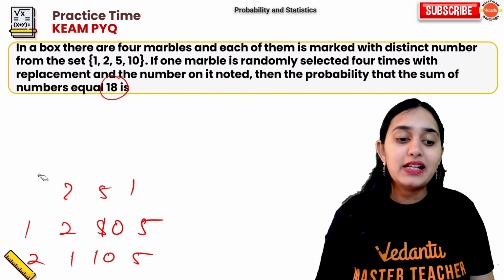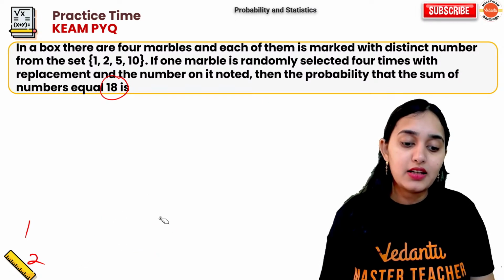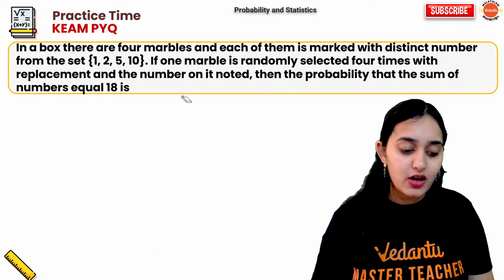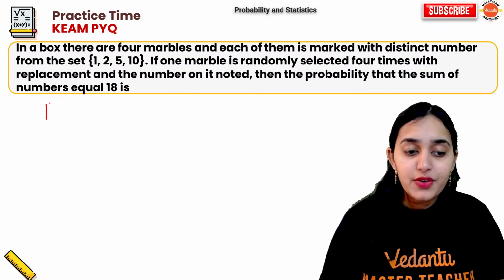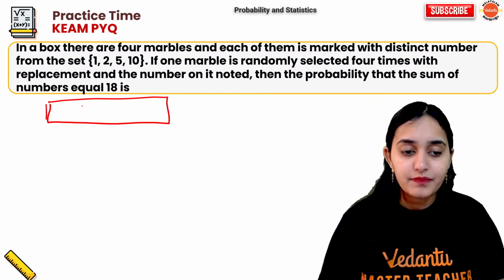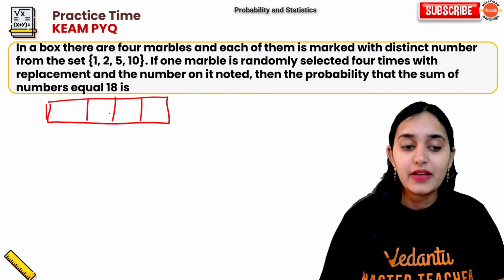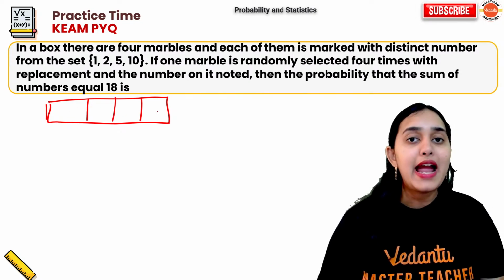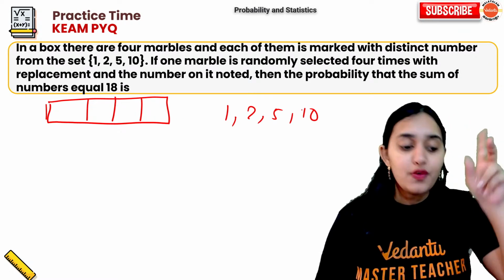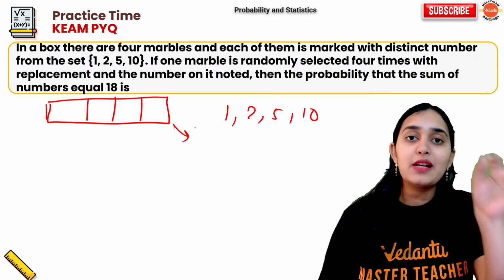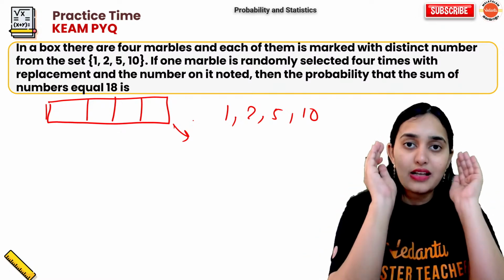How do you get that answer? It is a simple permutation and combination concept. Do you know how to apply that concept? How many of you know? It is very simple. See, it's like a digit question. You have 4 numbers, 1, 2, 5, 10. You want to know how many total possible arrangements are possible.